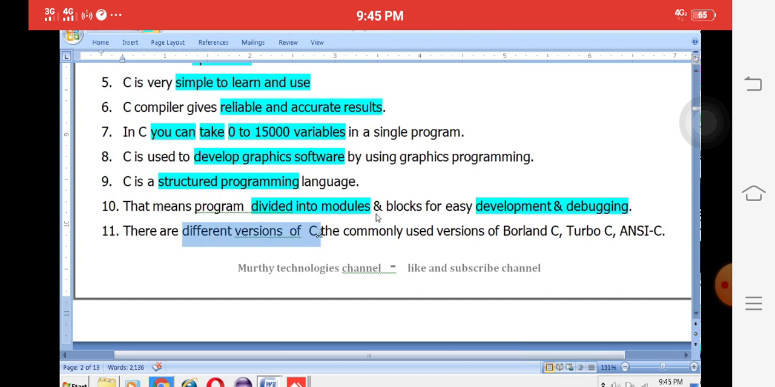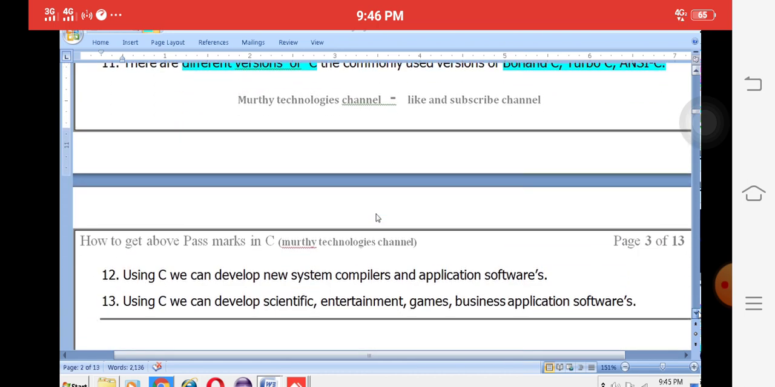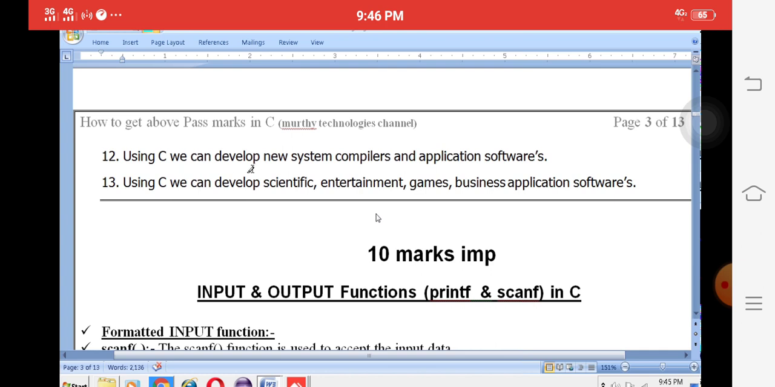Different versions of C are available in the market. What are the versions? Borland C, Turbo C, ANSI C. In our labs and colleges, we regularly use Turbo C. ANSI means American National Standards Institute C. This is very important.